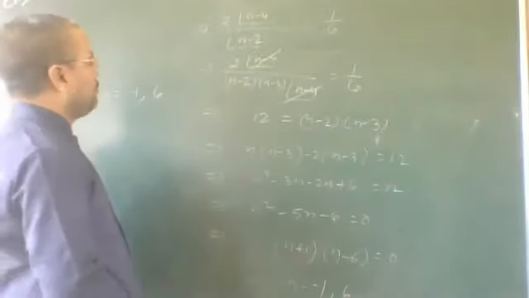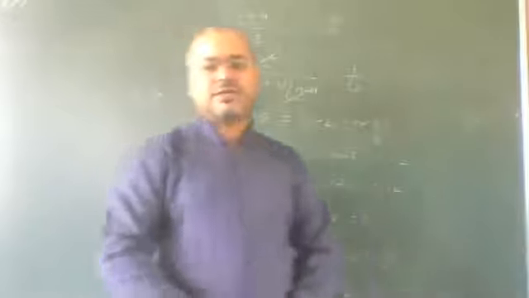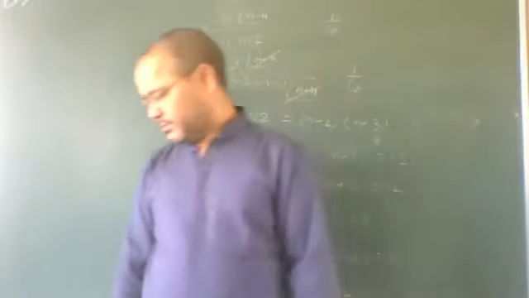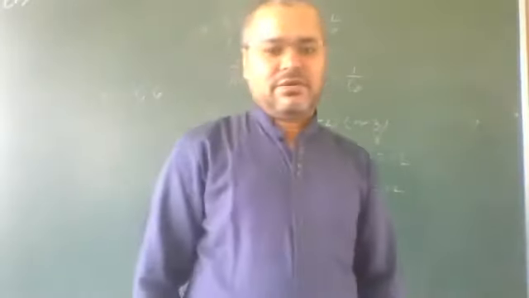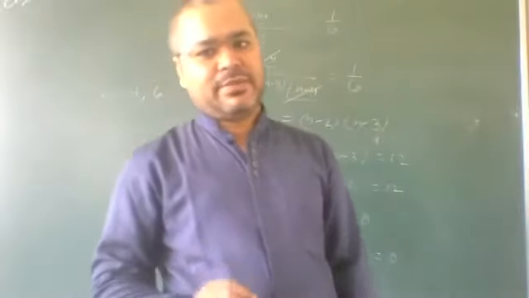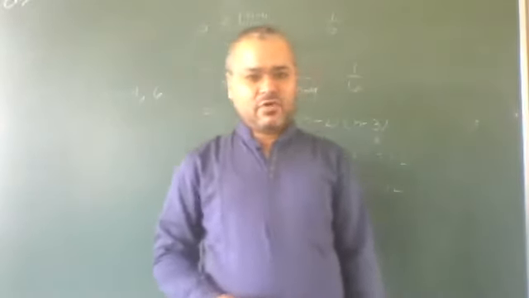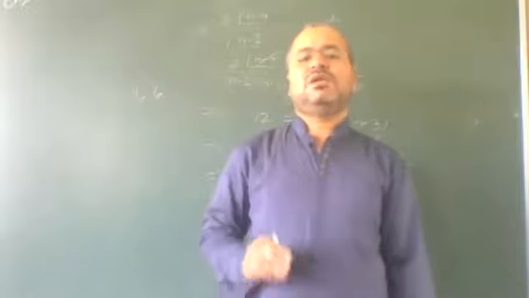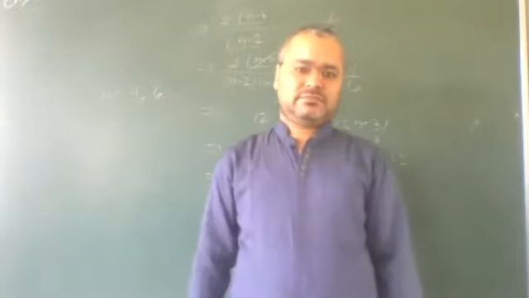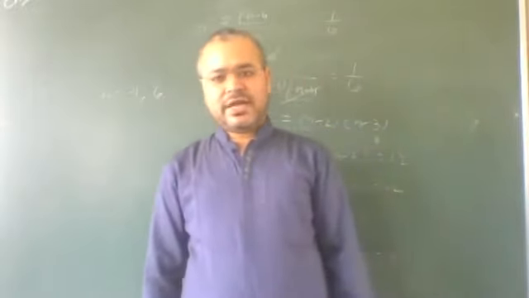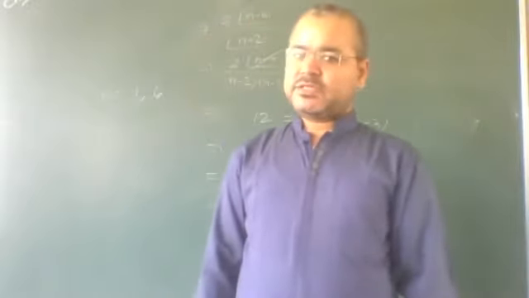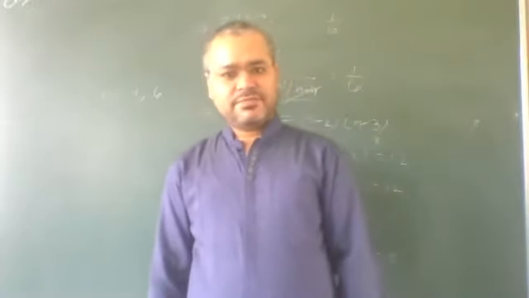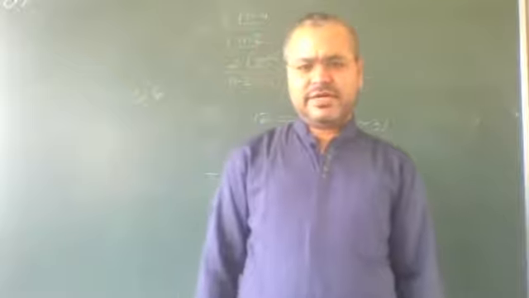But here we have to find n. Factorial of a negative number is not possible. Therefore, the answer of this question will be n is equal to 6 only. This is the answer. Minus 1 is not possible in this case because the factorial of a negative number is not possible.